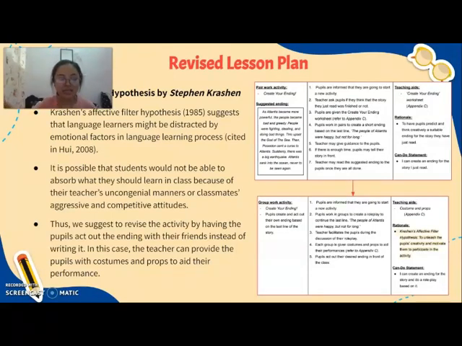And as we can see, this is the comparison between the before and after lesson plan. The first one, as you can see, focuses more on writing skills, and the students present it. For the improvised one, the pupils are going to discuss in groups and act out the ending that they have come up with.